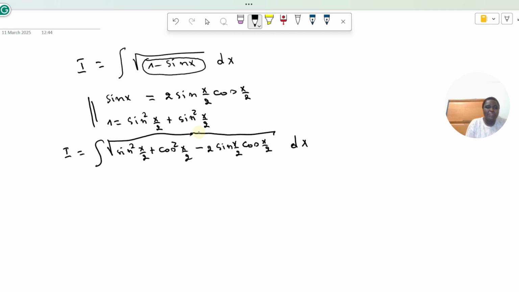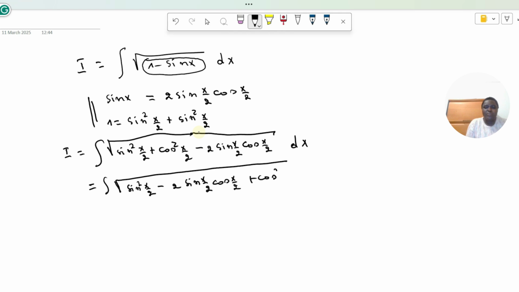So this is equal to integration of square root of sine squared of x over 2 minus 2 times sine of x over 2 times cosine of x over 2 plus cosine squared of x over 2.